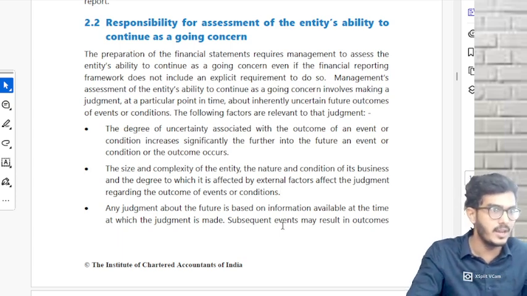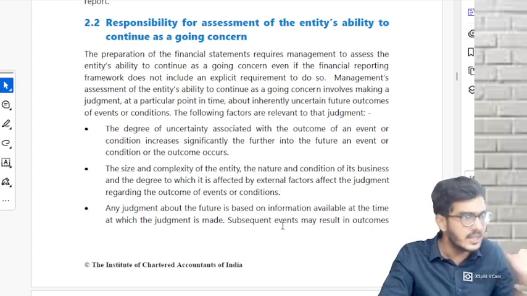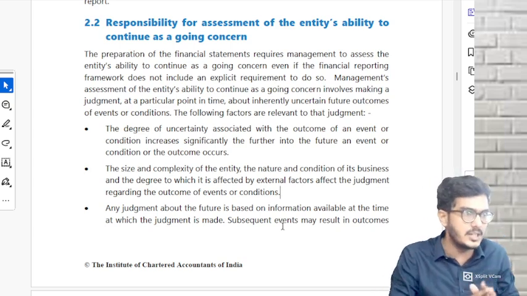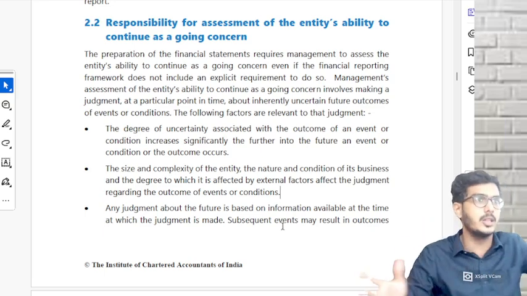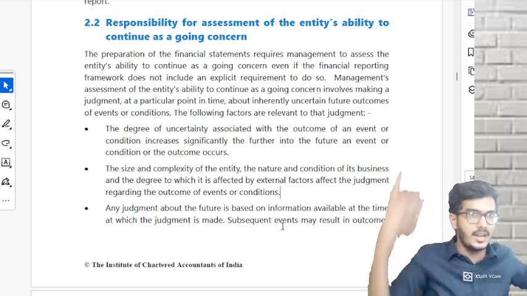One stupid example, shall I give it to you? Reliance Industries made the financial statements and told going concern okay. Definitely Reliance Industries going concern okay. They made the financial statements, the auditor signed the report and said going concern okay, no problem. Next day, earthquake, building collapse. Full Reliance Industries at Antilia came down.